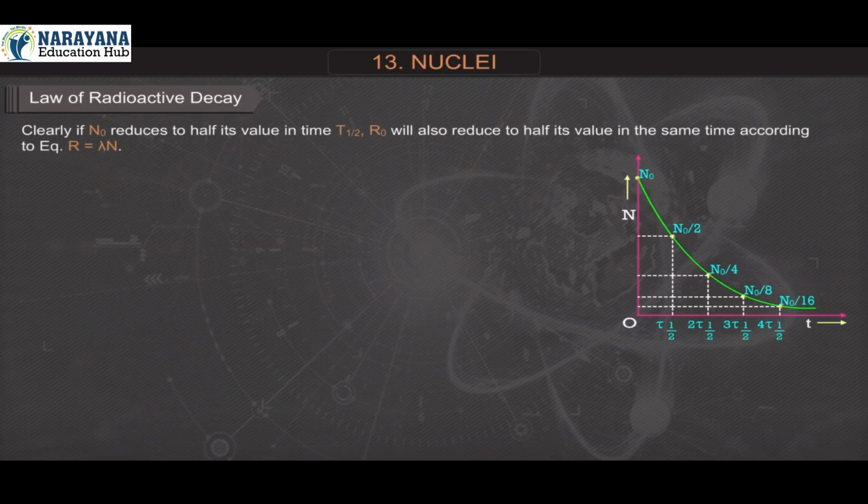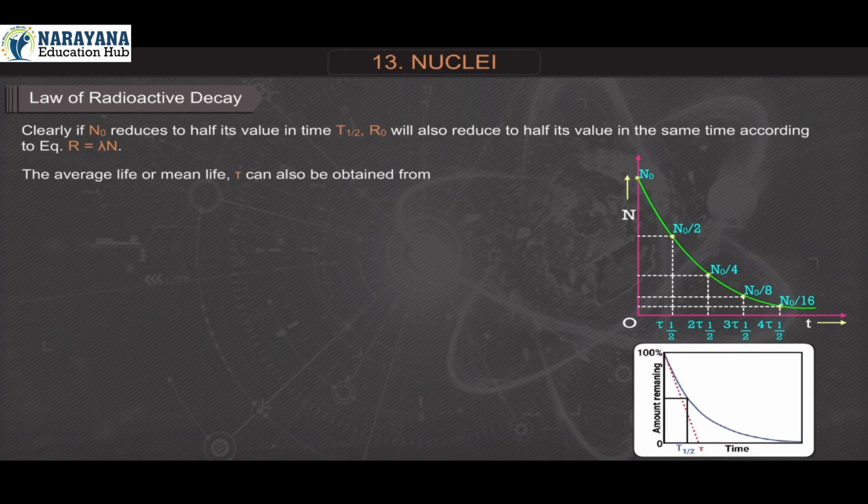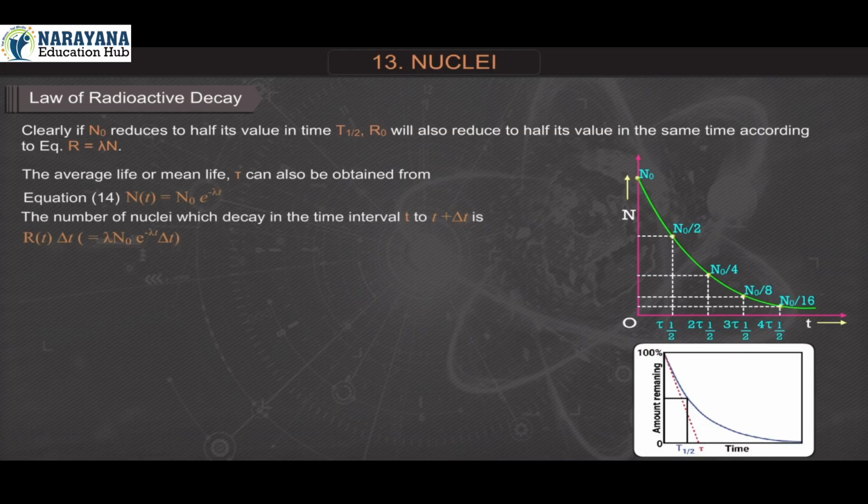Clearly, if N0 reduces to half its value in time T1/2, R0 will also reduce to half its value in the same time, according to equation 16. The average life or mean life tau can also be obtained from equation 14. The number of nuclei which decay in the time interval t to t plus delta t is R of t delta t, which is equal to lambda N0 e raised to minus lambda t into delta t.